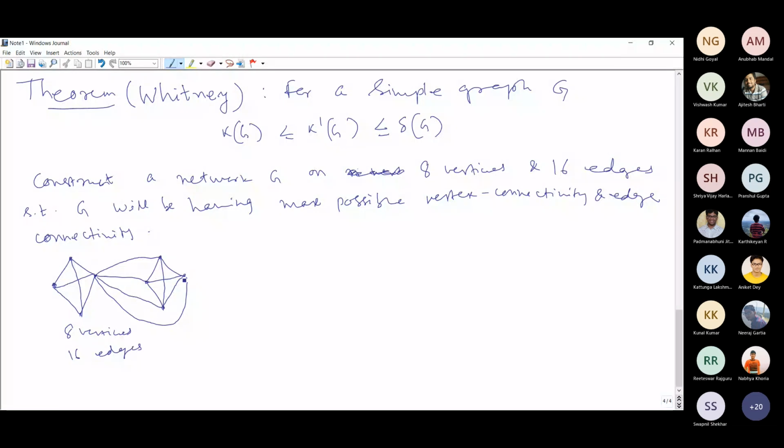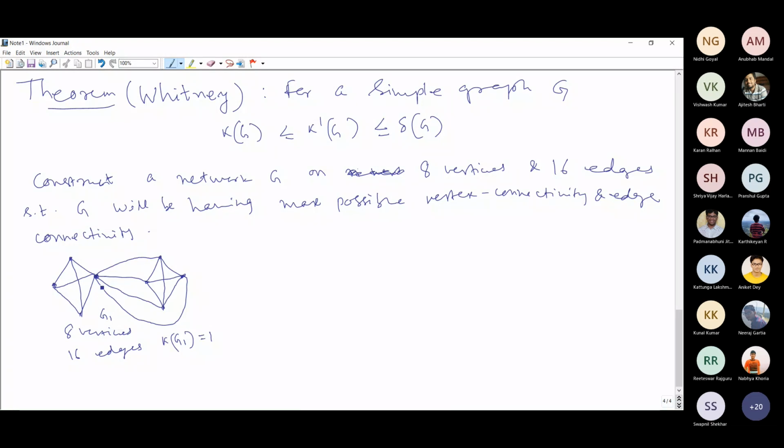But this has very poor vertex connectivity, right? Vertex connectivity is only 1. For this graph, say G1, kappa of G1 is equal to only 1.